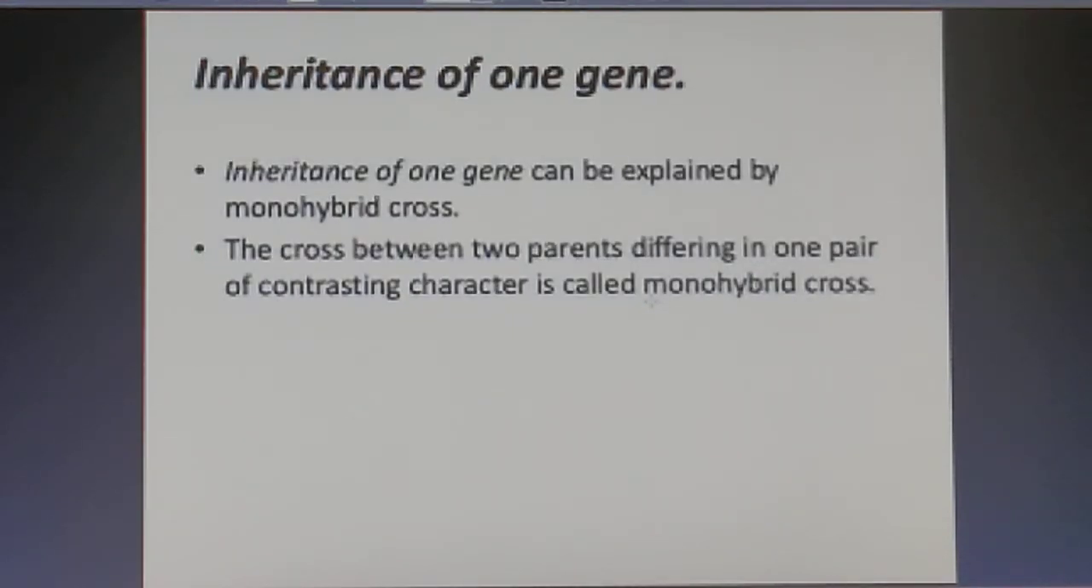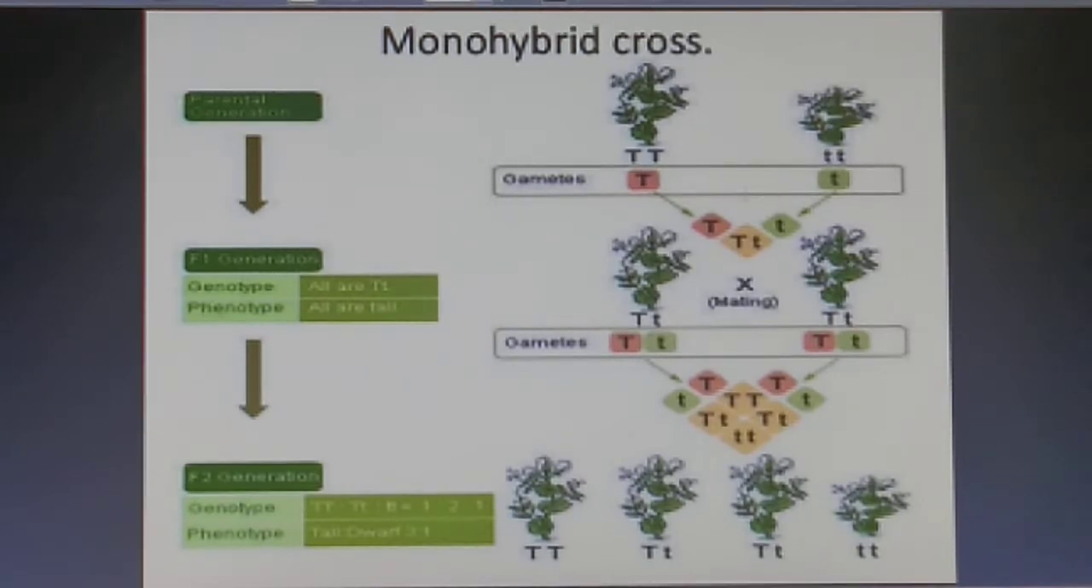Now talking about the inheritance of one gene, so this can be explained by Mendel's monohybrid cross. The cross between two parents differing in one pair of contrasting character is called monohybrid cross. So students, in monohybrid cross, we take the one pair of contrasting trait. So Mendel has also taken the one pair of contrasting trait in order to explain the inheritance of one gene by his monohybrid cross. So you can see here students, Mendel took one pure tall plant, fine, and one pure short, that is a dwarf plant. So these are the parent generation.